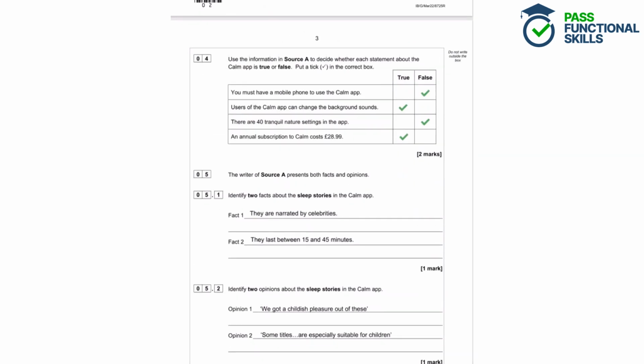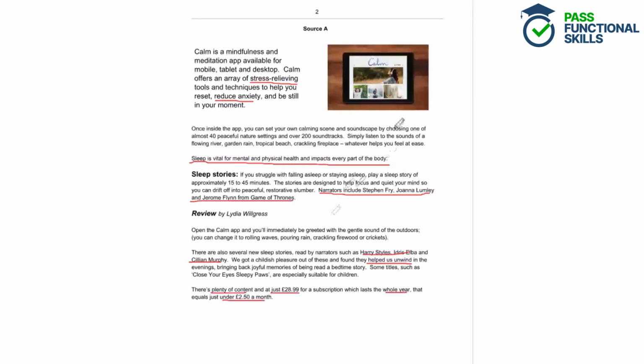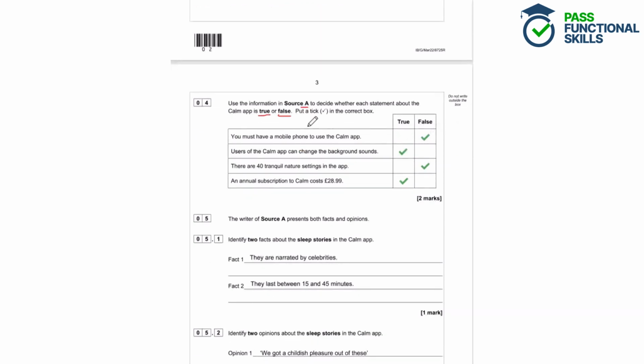Question 4. Use the information in source A to decide whether each statement about the Calm app is true or false. Put a tick in the correct box. So we're having a look at source A and we're deciding whether it's true, correct or false, incorrect. So the first statement is you must have a mobile phone to use the Calm app. Is that true or is that false? Well, let's scan the text for any mentions of a mobile phone. We can see here that you can use the app on a mobile, tablet and desktop, so not just a mobile. So that's false. You don't have to have a mobile phone, you could have a tablet instead. Users of the Calm app can change the background sounds.